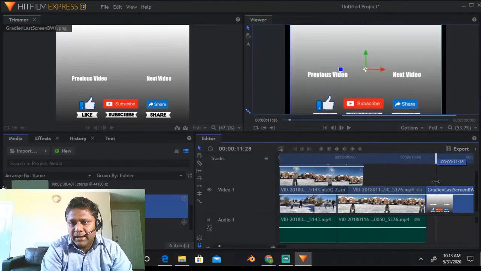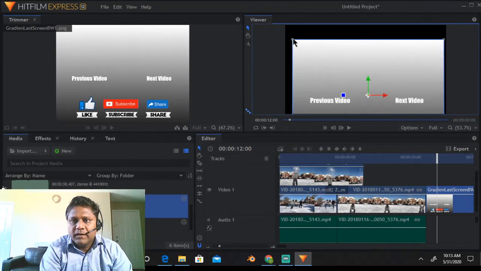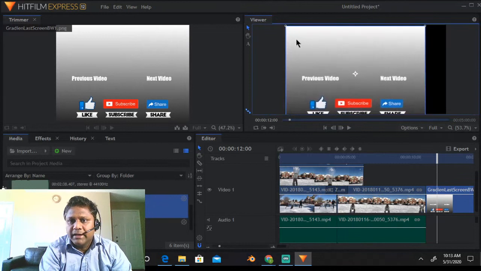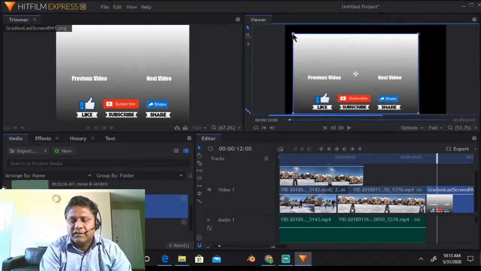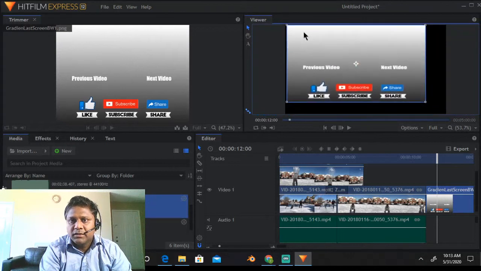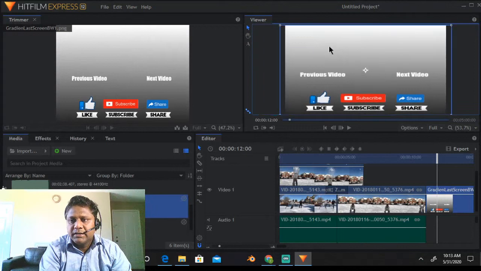So here you can have this thing, and you can resize it. You will have to create this one. I have created it using paint.net. If you want, I can do a tutorial of paint.net also. It is also a very cool free tool wherein you can achieve a lot of things that are available in Photoshop. Photoshop being a paid version, paint.net is a free version. So here you can adjust it, right?